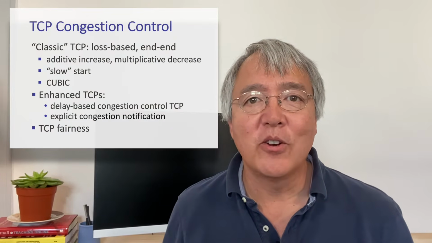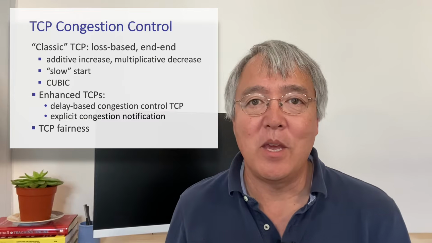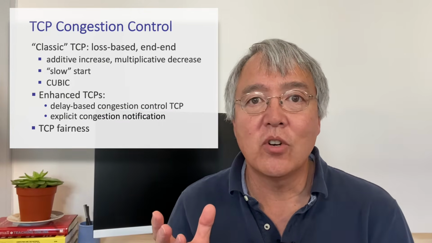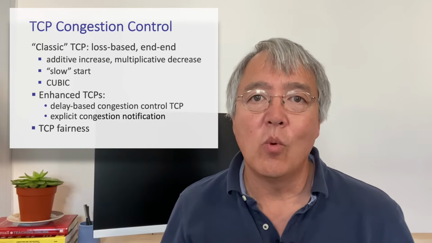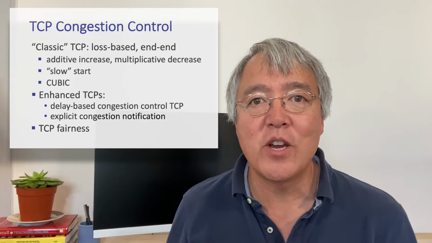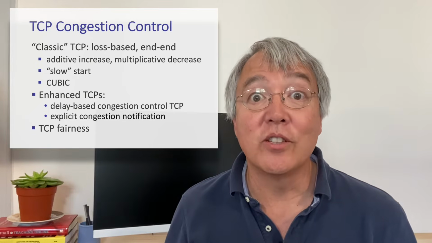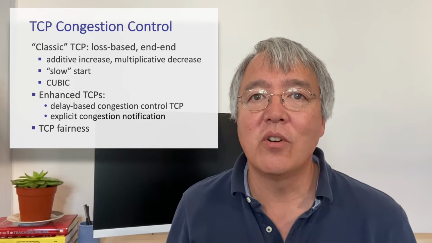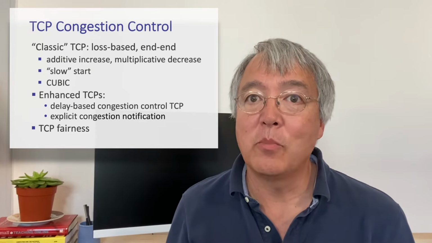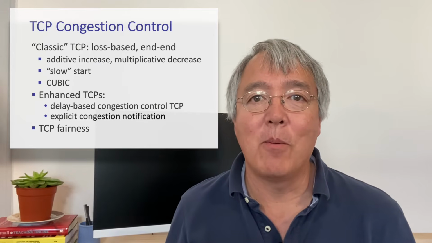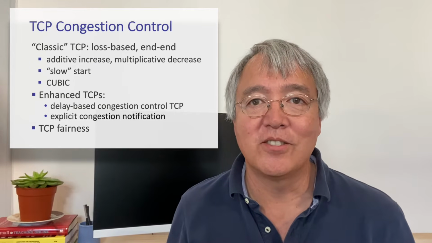We'll start off by looking at what we might call classic TCP, where the TCP senders gradually ramp up their rate until loss occurs and then they back off. We'll also look at a delay-based approach to congestion control where RTTs are measured, and also look at a network-assisted approach towards congestion control called explicit congestion notification, where the IP routers play an active role in congestion control. And then finally, we'll wrap up with a look at TCP fairness. So, let's get started.